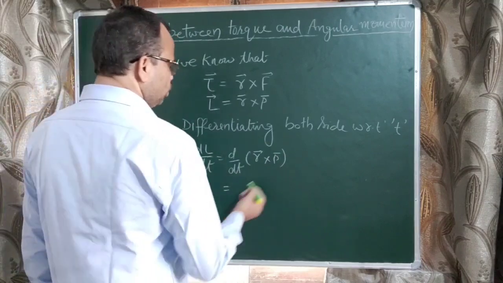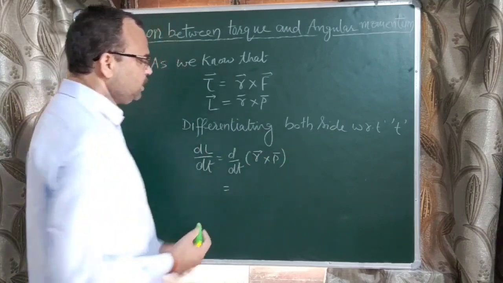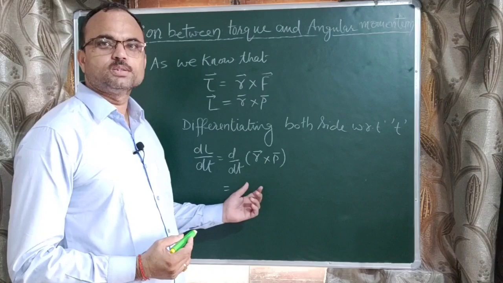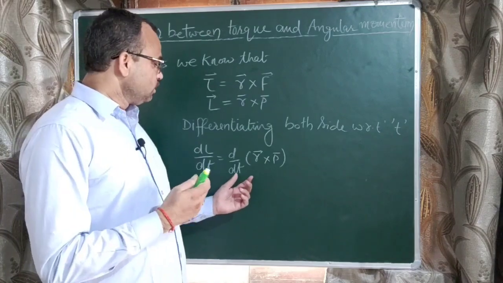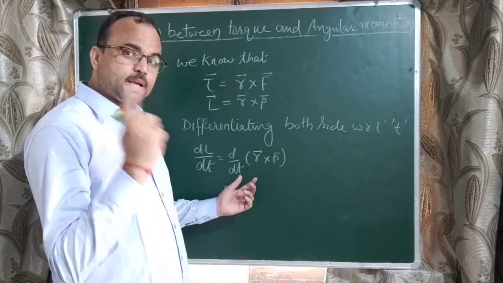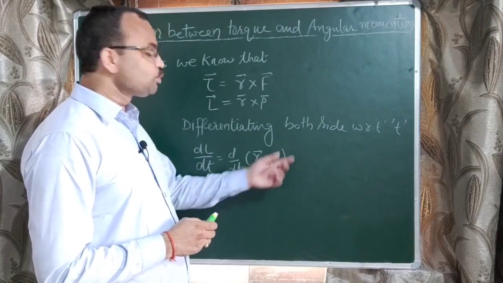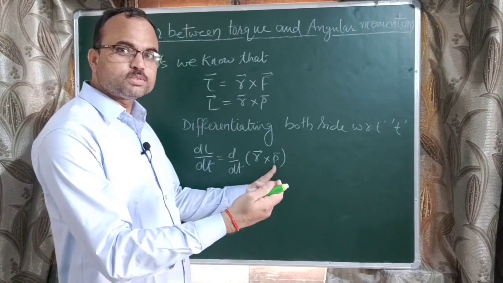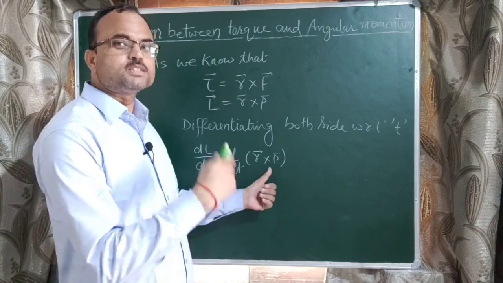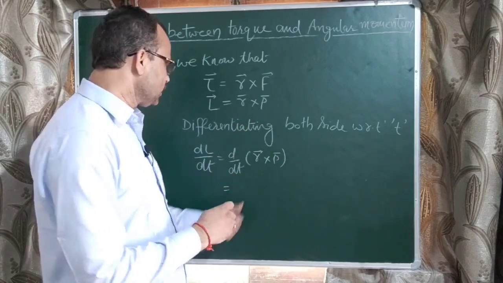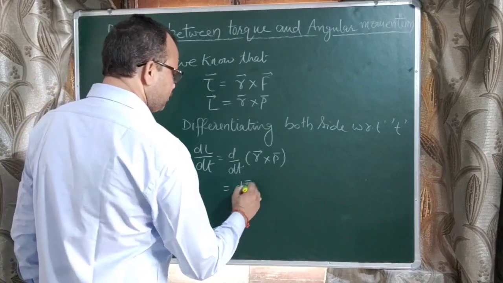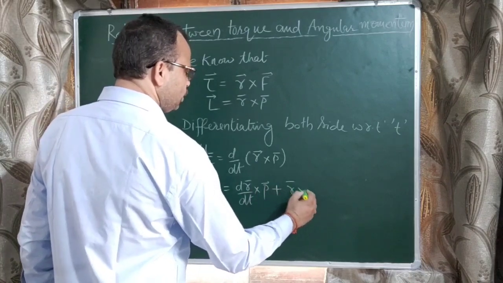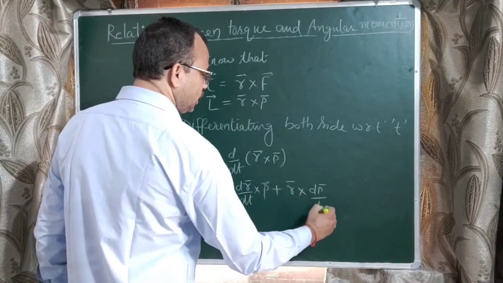Here we can apply the product rule, means first function times differential of second plus second function times differential of first. To revise this once again: differentiation of product rule, first function differential of second function plus second function differential of first function. So here dr upon dt cross p vector plus r vector cross dp vector upon dt.